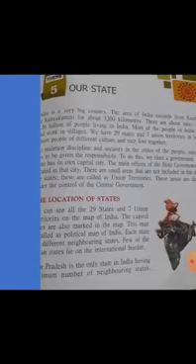So, we all know that India is our country, and it is a very big country. It extends from north to south, from Jammu and Kashmir in the north to Kanyakumari in the south, and its total length from north to south is 3200 kilometers. More than 1.26 billion people live in India. India is the second largest country in terms of population. The largest country is China. After China, India is the second largest country in terms of population.